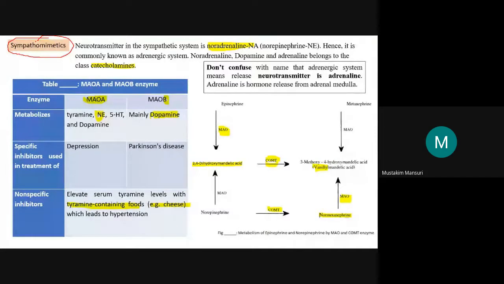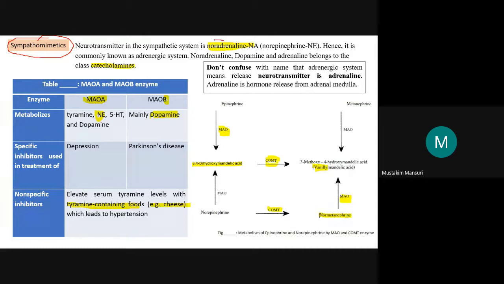SATI: S stands for sympathetic, A stands for adrenergic, and the neurotransmitter is noradrenaline, T stands for thoracolumbar, and I stands for inhibitory in nature except heart and blood vessels. So whatever pharmacological effects we expect will be inhibitory in nature except in the heart and blood vessels, where we will have the positive effect.